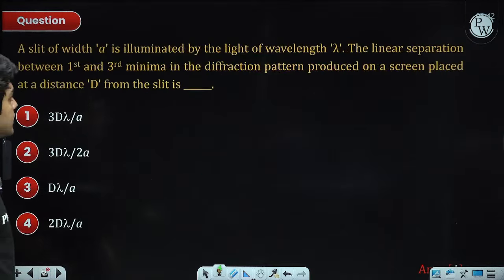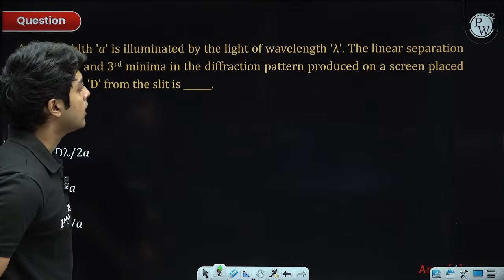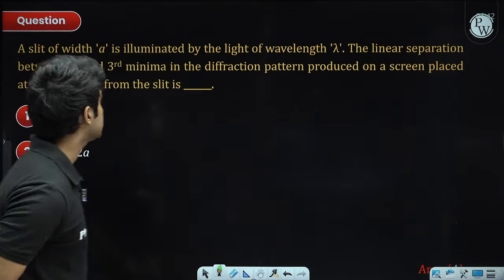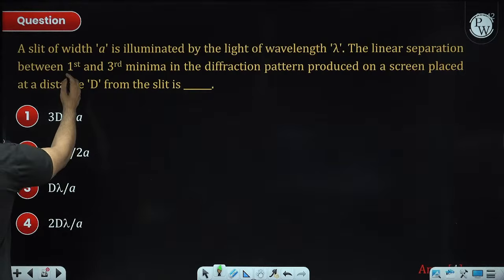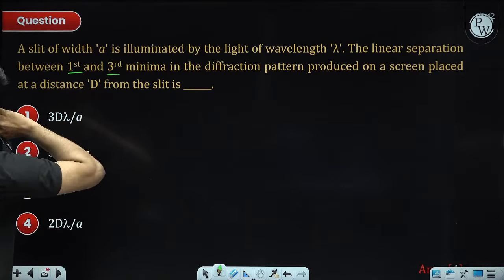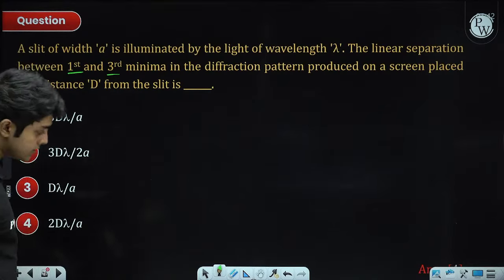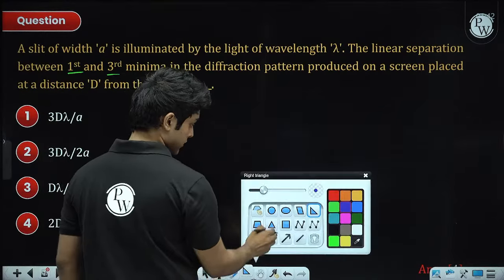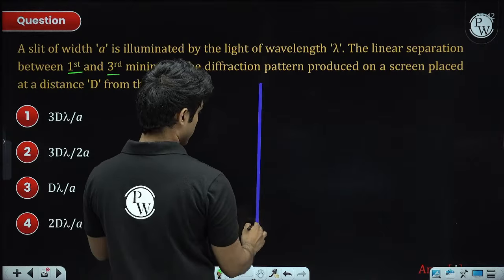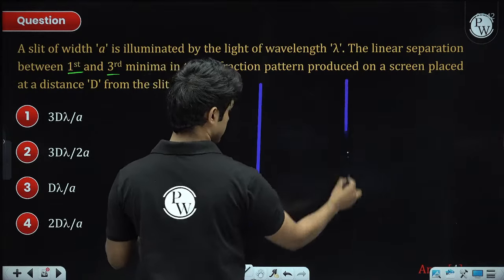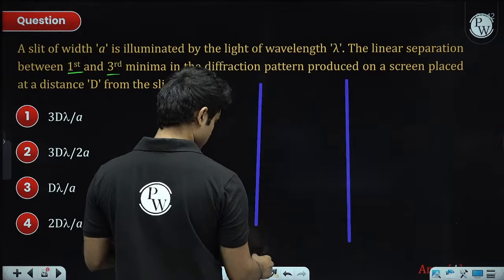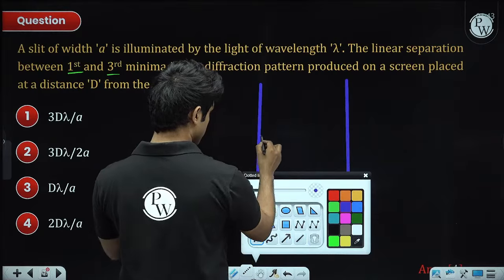A slit of width a is illuminated by light of wavelength lambda. The linear separation between the first and third minima in the diffraction pattern produced on a screen. This is a single slit diffraction question. So this is, let's say, the screen. So in the single slit case,